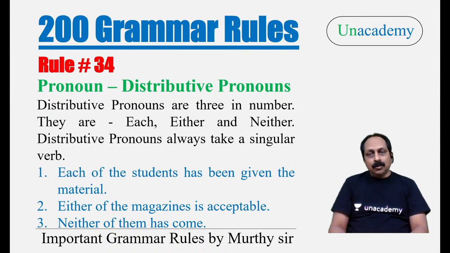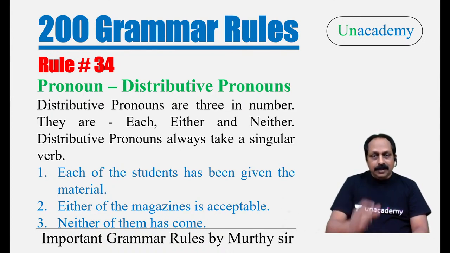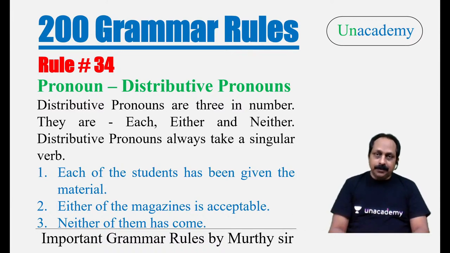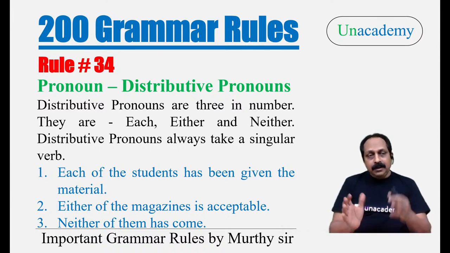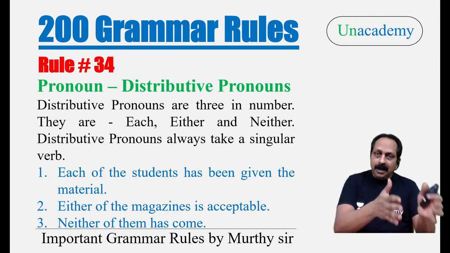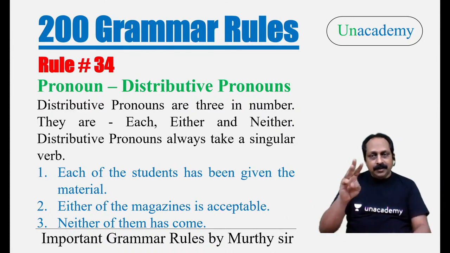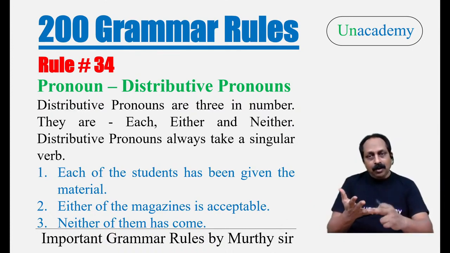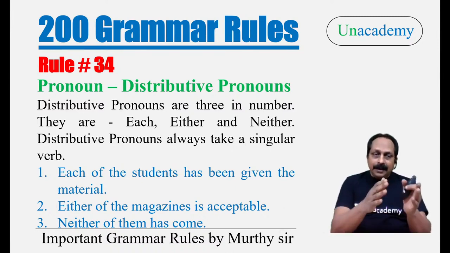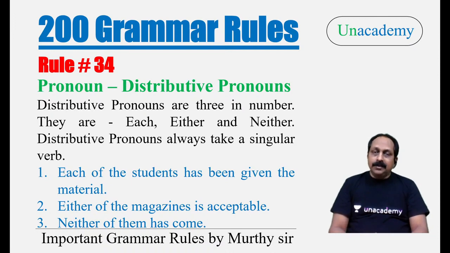Now let us go to rule number 34. What are these distributive pronouns? Even these are very important from the exam point of view. Indefinite pronouns are many: none, one, everyone, everybody, someone, somebody, anybody, anyone. So many are there. But three are important: none, one, and everyone. Distributive pronouns are only three in number. What are those three? They are each, either, neither.